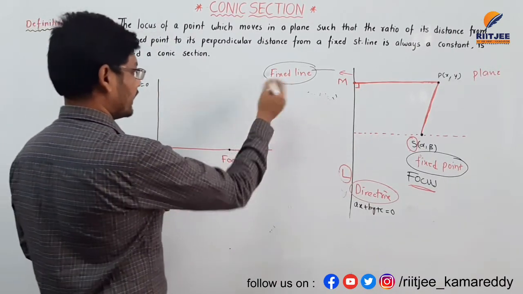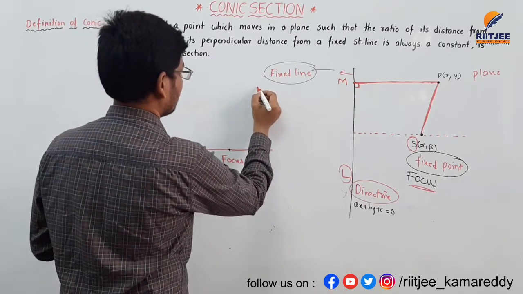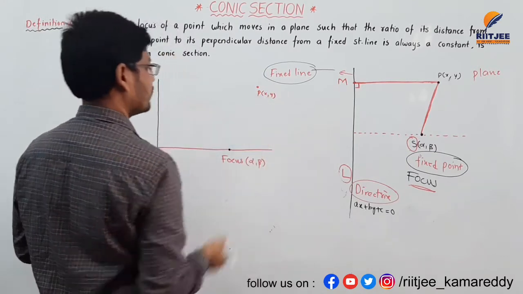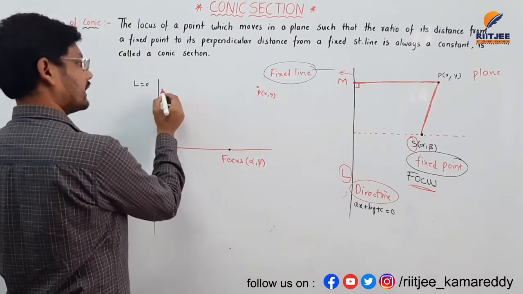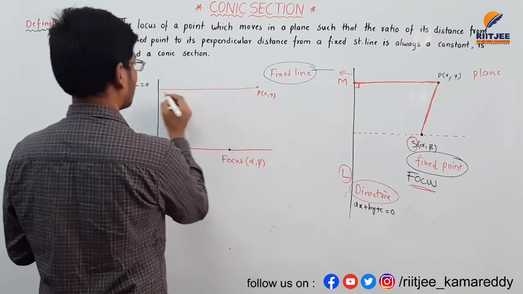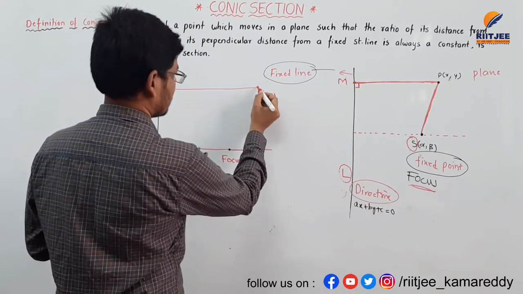I am taking a point P of x comma y on the plane, and the perpendicular distance to the directrix is drawn like this.